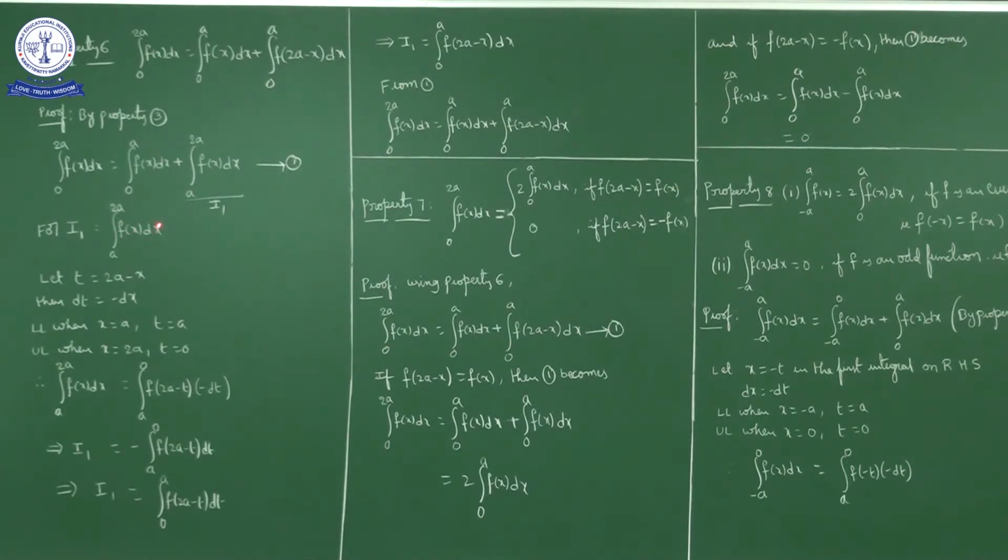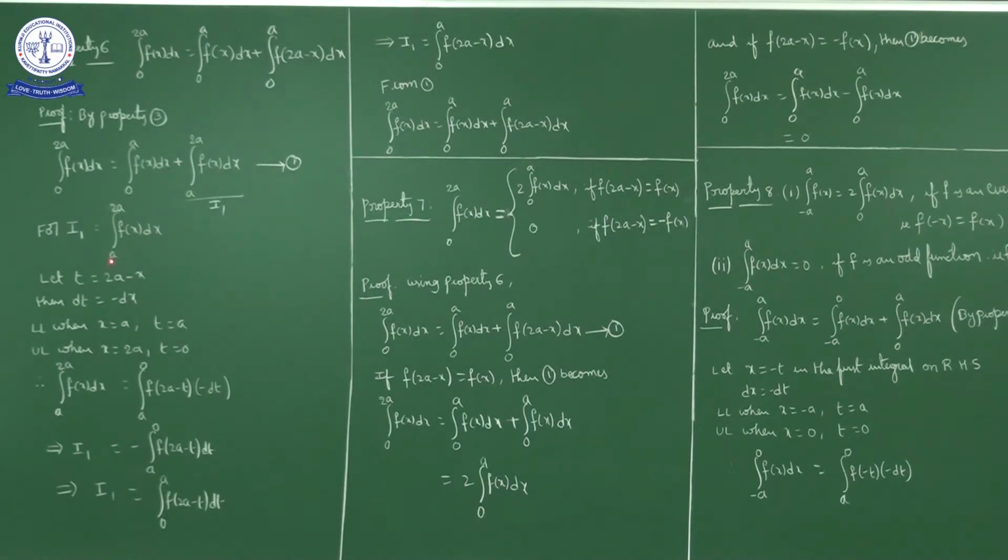Okay. Now here what we have, 2a minus x, no? So what I will do is I will consider t as 2a minus x. Let t is equal to 2a minus x. So then dt is equal to what? 2a constant derivative 0, minus x derivative minus dx. So dt is equal to minus dx. So dx is equal to minus dt we can write here.